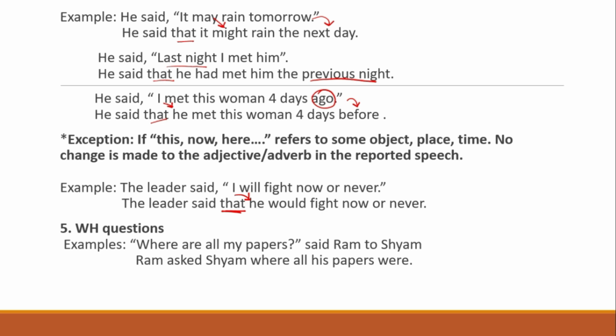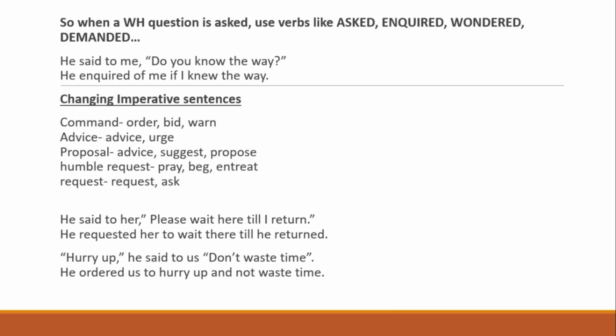Then when WH questions come: where are all my papers? Said Ram to Sham. उसने पूछा है ना. So Ram asked Sham where all his papers were. So when a WH question is asked, we use verbs like asked, enquired, wondered, demanded.